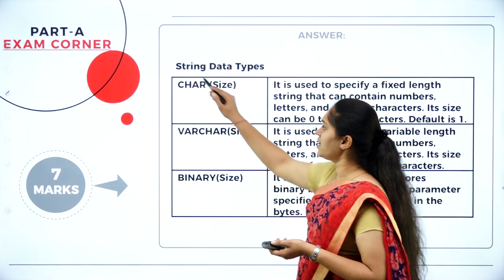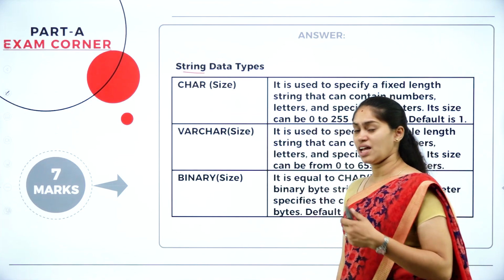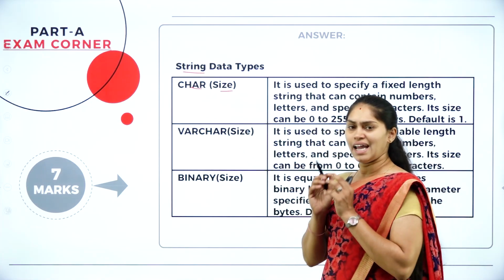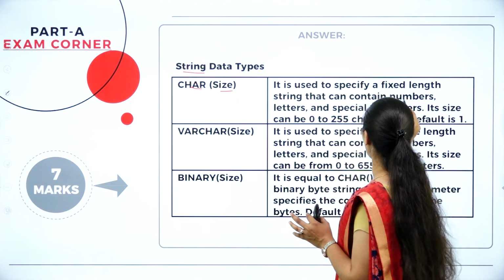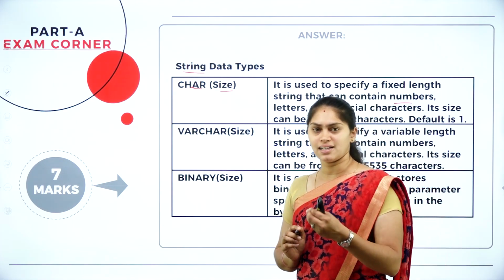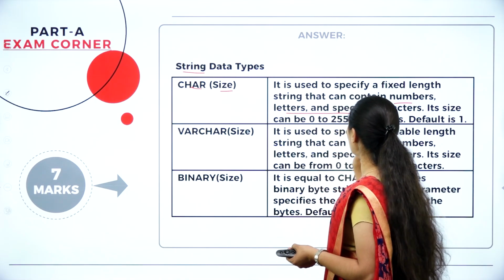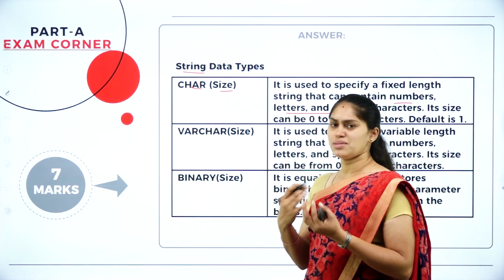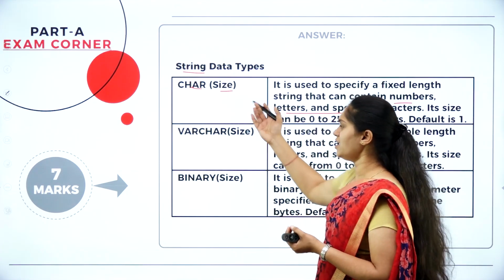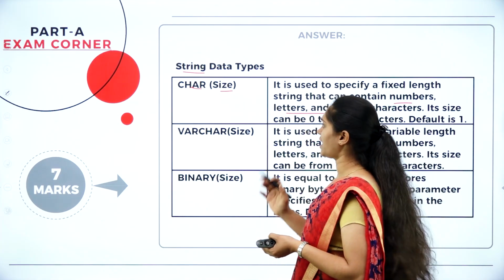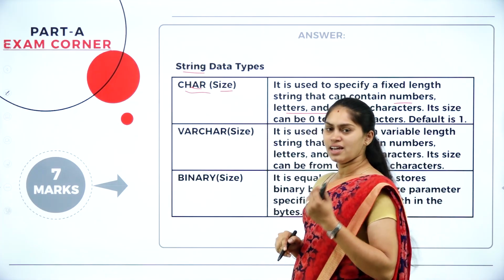So here we have the string data types. There you can have char of size, in order to store a small amount of data consisting of numbers, letters or any symbols. Special characters or any numbers between 0 to 9, any combination can be used with the help of char of size.